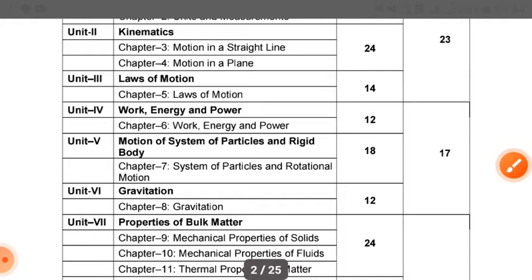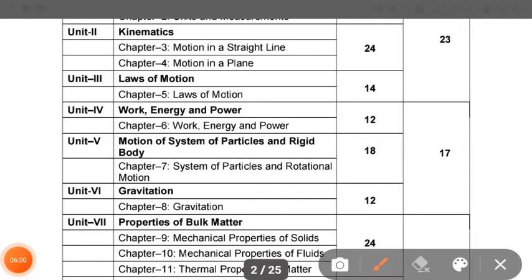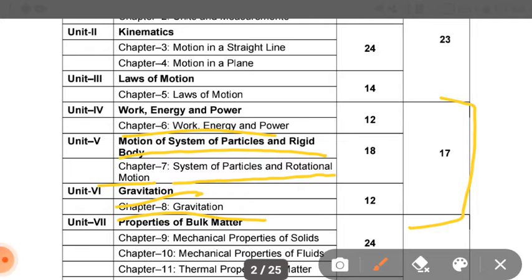In work, energy and power, there is 1 chapter, work, energy and power. Motion of system of particles and rigid body has mainly 1 chapter, system of particles and rotational motion, and gravitation. So unit 1, 2, 3 consist of your 23 marks. Unit 4, 5, 6 consist of your 17 marks.